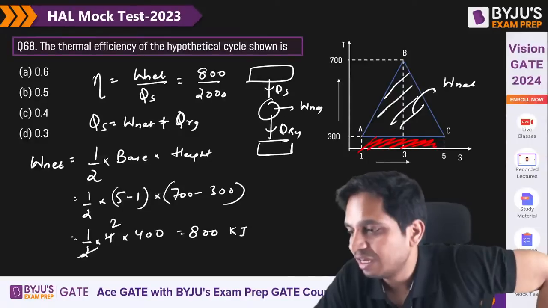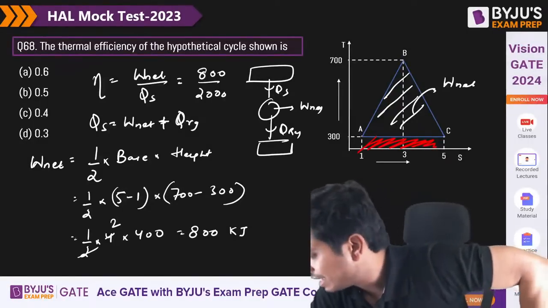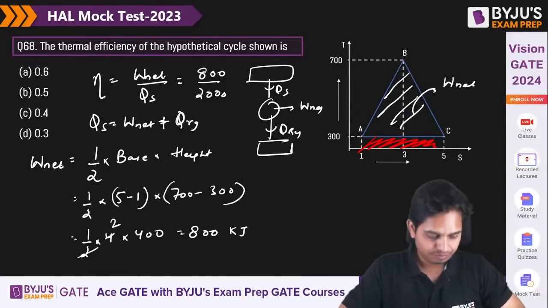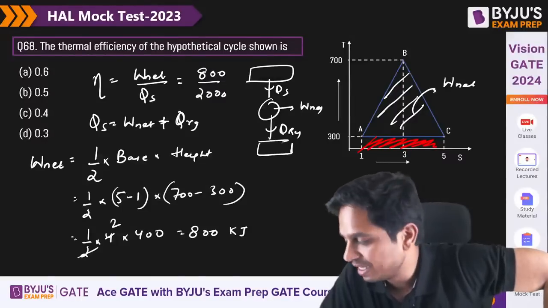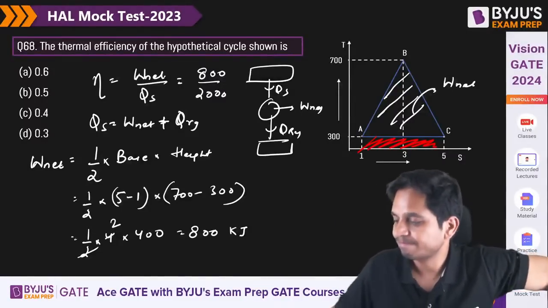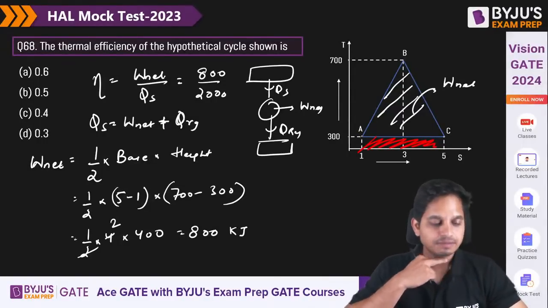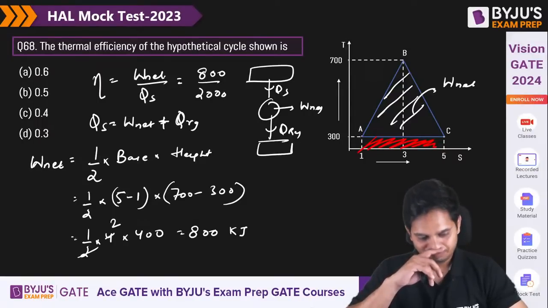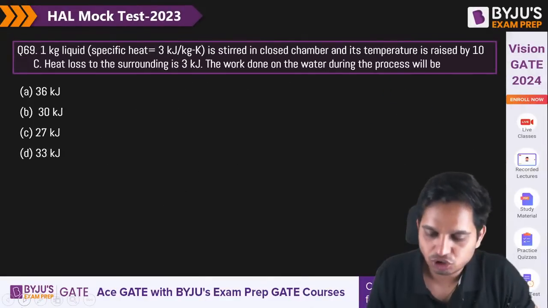0.4. C is the answer. 0.4, right? 800 by 2000 is 0.4. C is the answer. Question 68, C is the answer. Yes? How did you get D? Yeah, C is the answer. Okay. Chalo. Let's move on to the second last question.